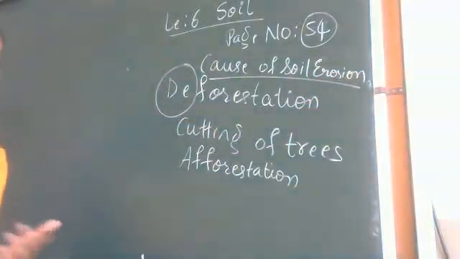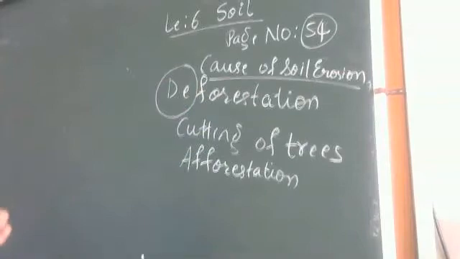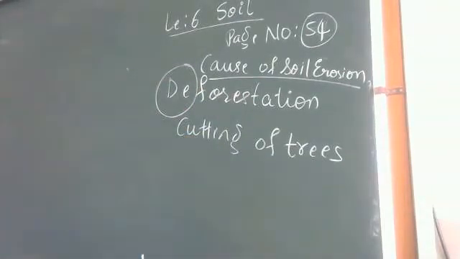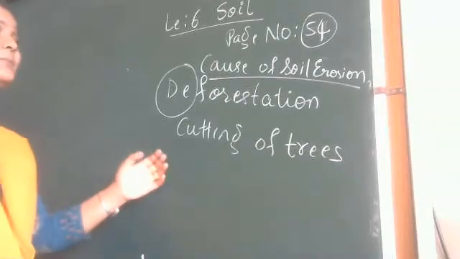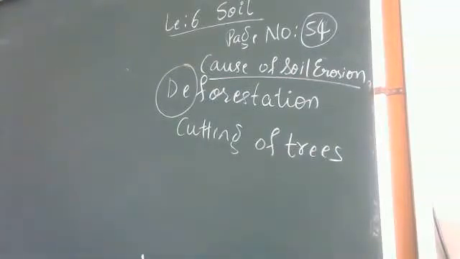Okay, what are the causes, they ask? Causes means what are the reasons for soil erosion. So the first one is deforestation. Whenever we are cutting down trees, there should also be planting of trees. This is our natural resource, and we will have to take care of it. So we will also have to go for planting of trees. Okay, so please underline, children.